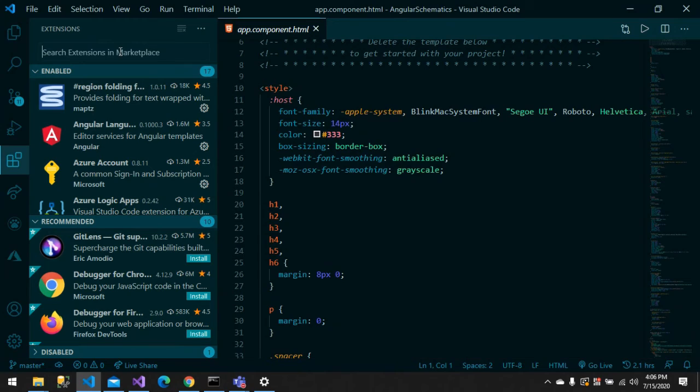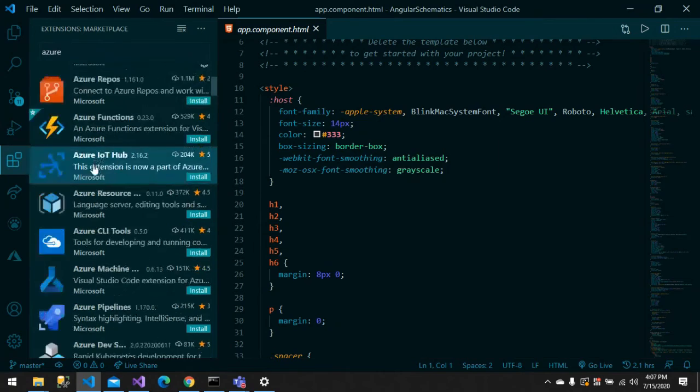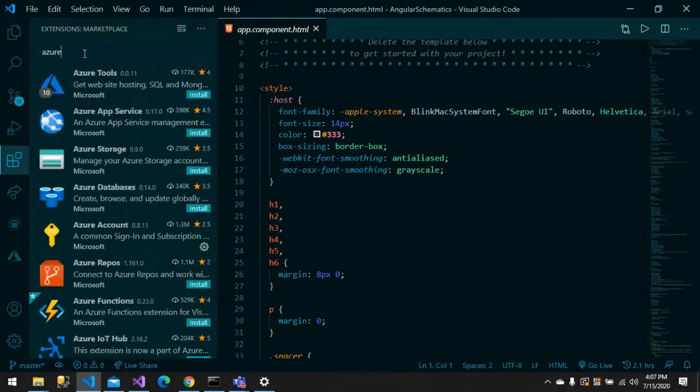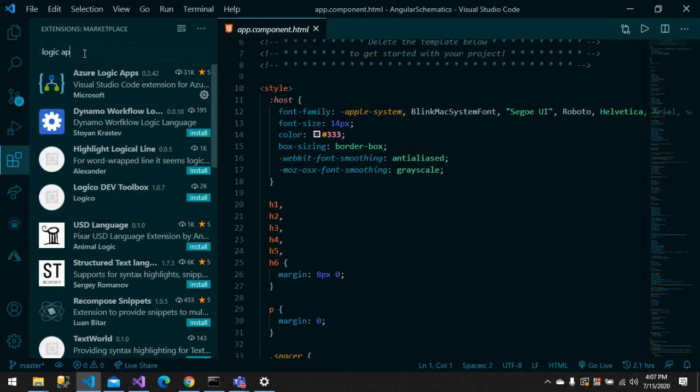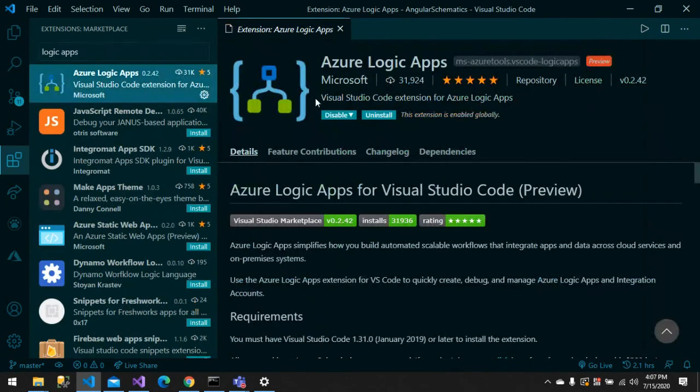Some of the main requirements were, let's say, some of the main resources like logic apps. There are a lot of things, and it would be good if we could manage them in VS Code. So they built this Azure extension. If I search Azure, it gives me a number of extensions, and I can install all the extensions I want. Let's say I want to manage my logic apps in VS Code. I have already installed it, and I can just install this extension.